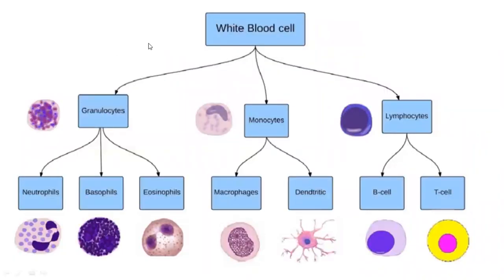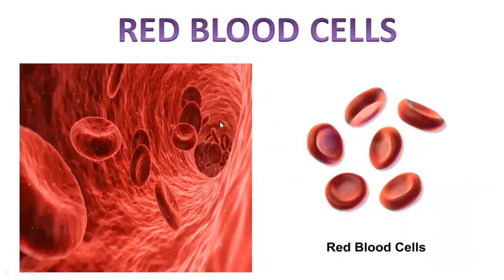Okay. The second type of cells present in the blood are called... Now, one more point, note it down here. If you observe the RBCs, there is no nucleus at the center. Because of the absence of the nucleus, they have a biconcave surface.